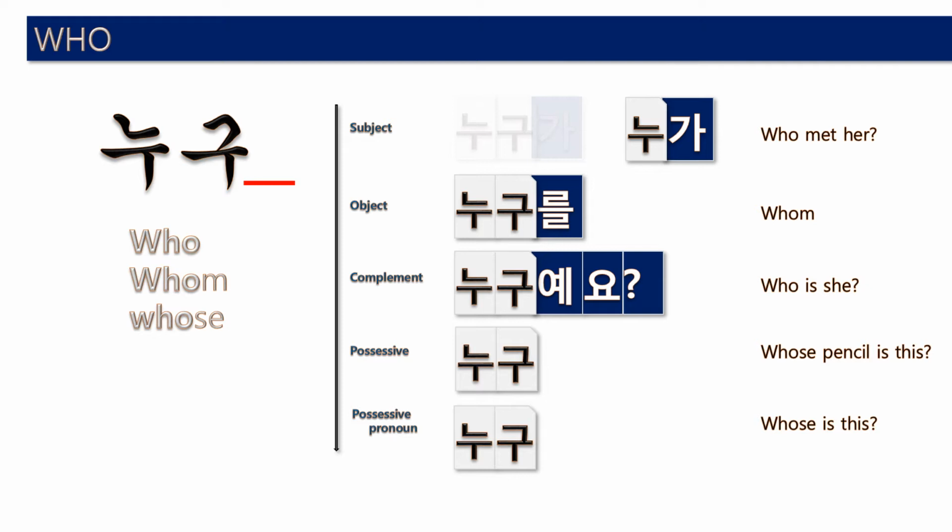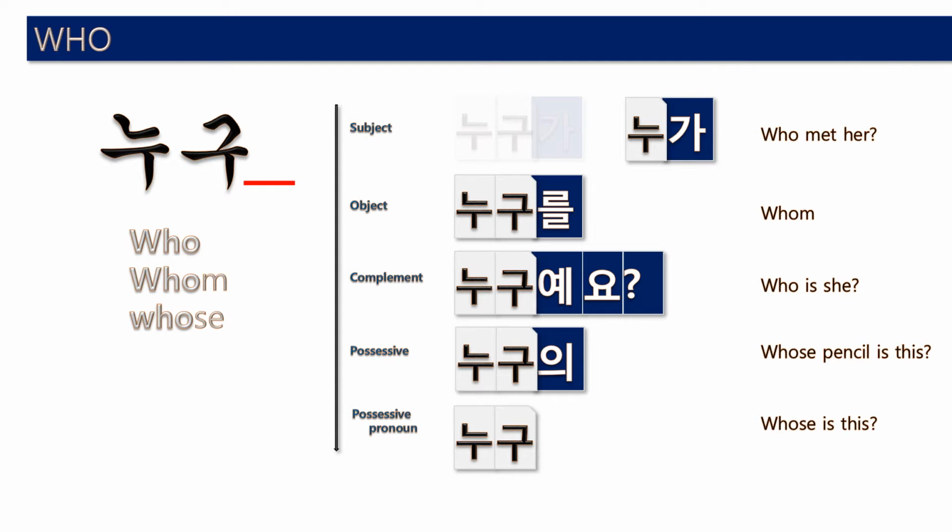Who is she? 그녀는 누구예요. And now, whose pencil is this? Whose? So this is possessive. Possessive in Korean? Yeah, like apostrophe S. Apostrophe S in Korean is 의. 누구의 pencil, 연필이에요. 이거 누구의 연필이에요.